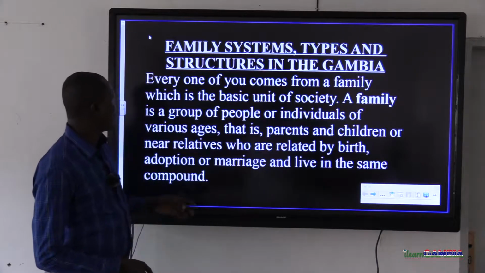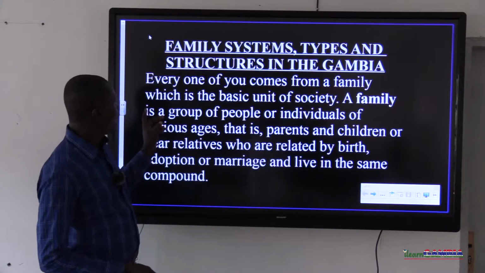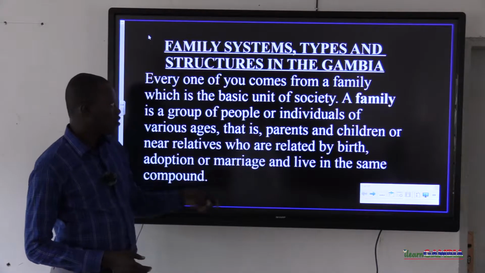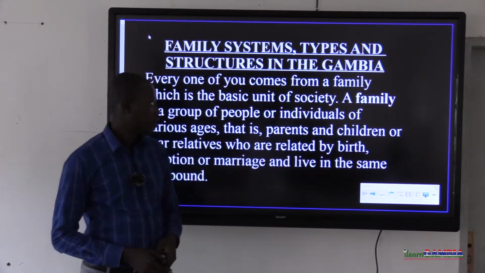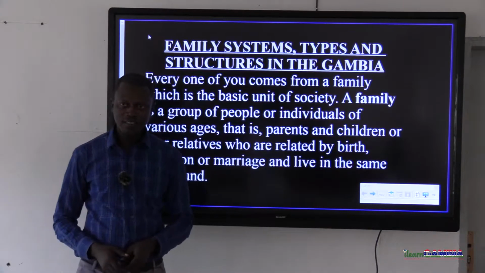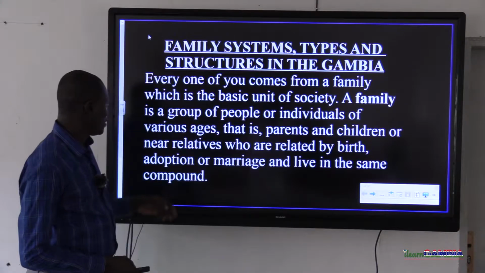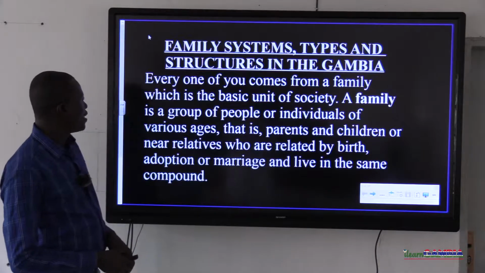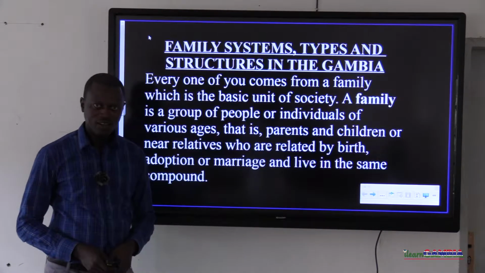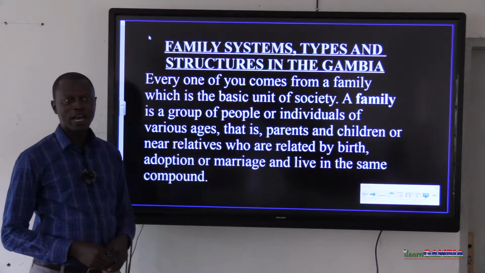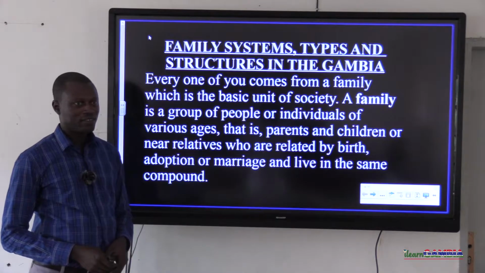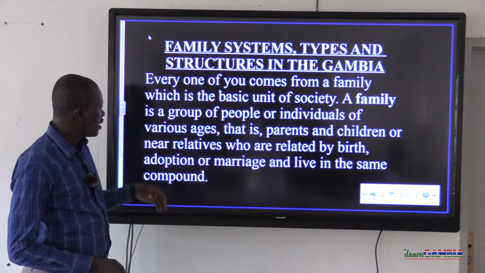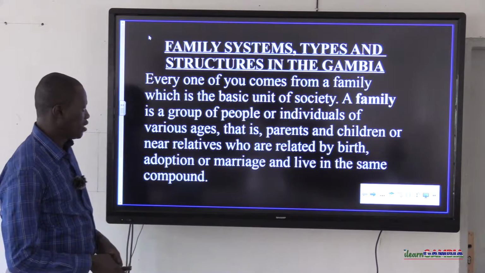Our today's lesson is entitled Family Systems, Types and Structures in the Gambia. Now, before we get into the lesson proper, let us start with the introductory remarks of this lesson, and it reads: every one of you comes from a family, which is the basic unit of society, which is very right. Every human being belongs to a family. In the Gambia, it could be an extended family, a nuclear family, or a single parent family.